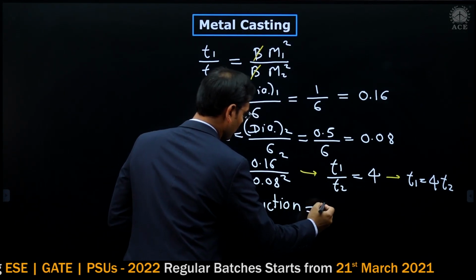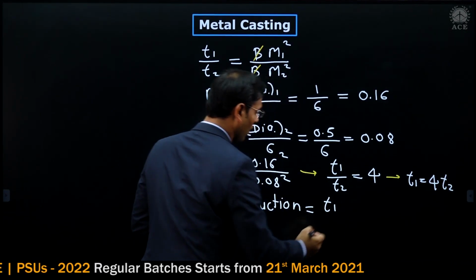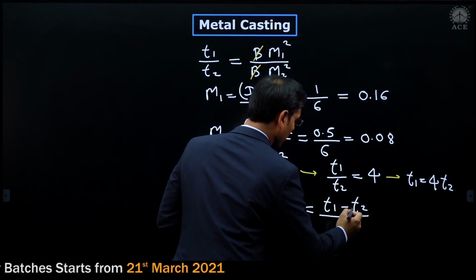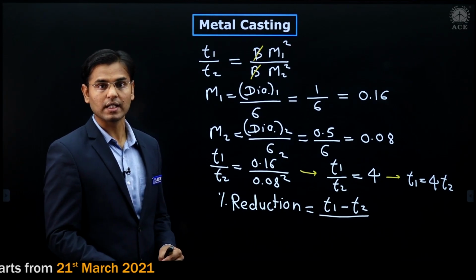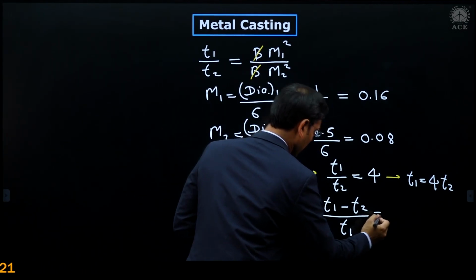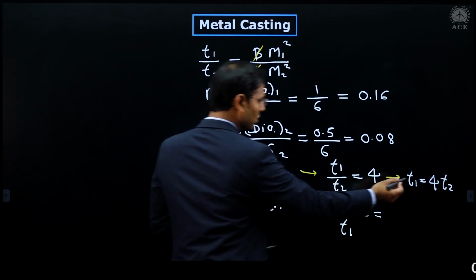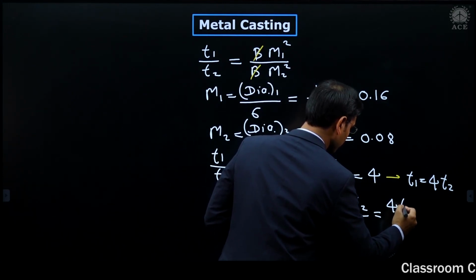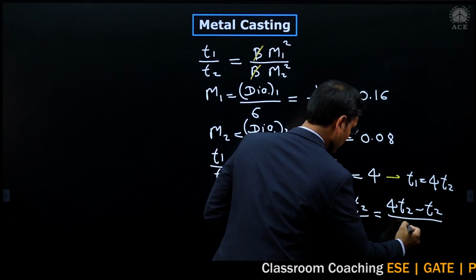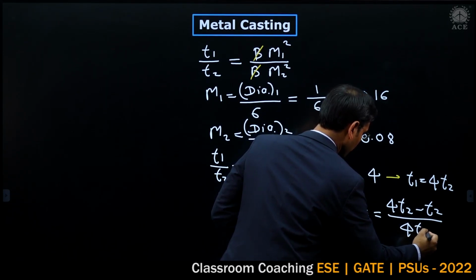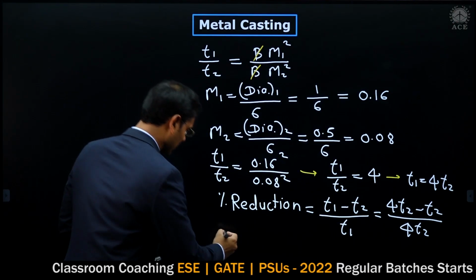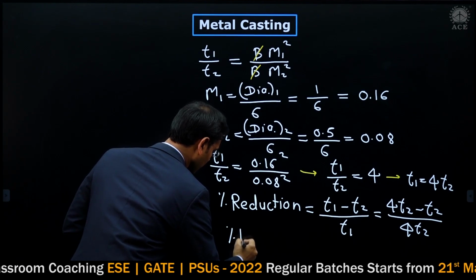Percentage reduction is equal to T1, that is the solidification time for the first casting, minus T2, the solidification time for the second casting, divided by T1, the solidification time for the first casting. Then what is T1? Just put T1 is equal to 4 T2, so (4 T2 minus T2) divided by again T1, which is 4 T2. This answer is 0.75. Then we have to give the answer in percentage.